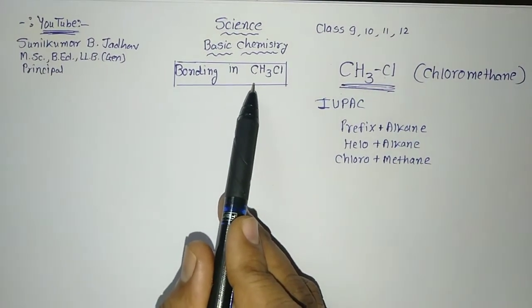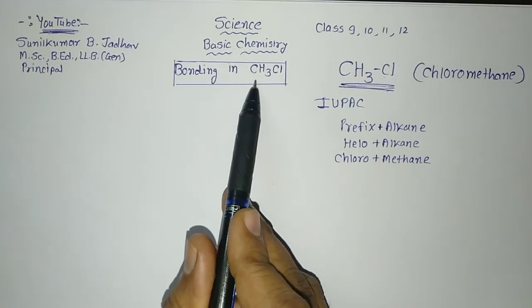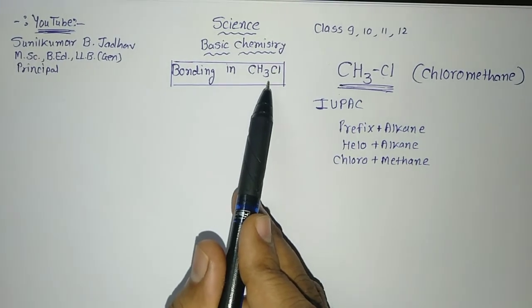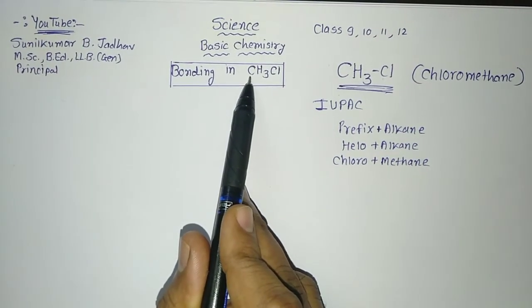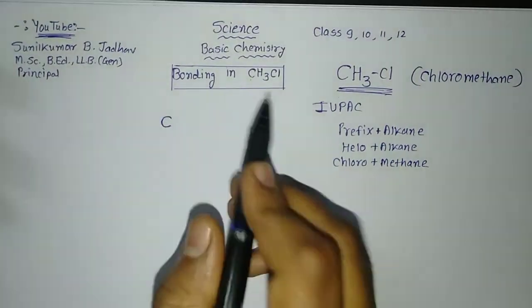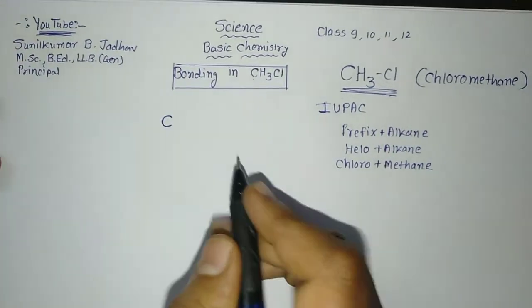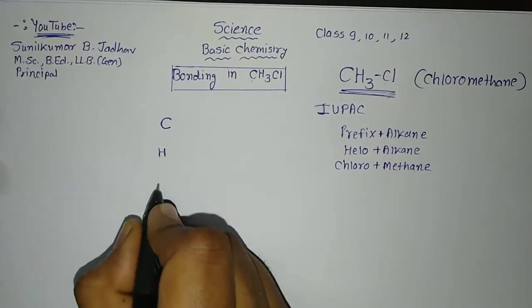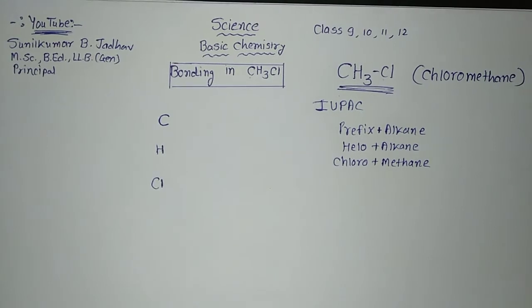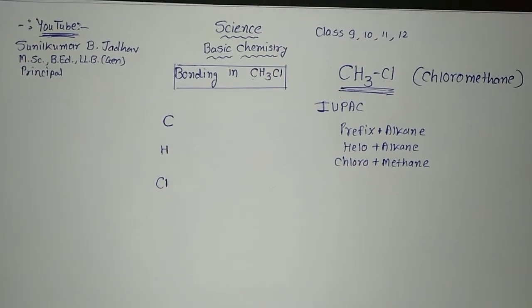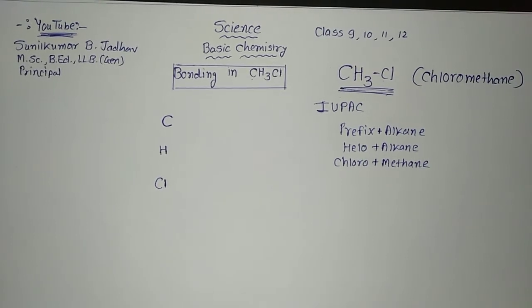Here, while we are showing the bonding for this CH3Cl, first of all we will see which atoms are present here. Number one is carbon, so we will write it. One atom is carbon. Another one is hydrogen. And the third one is chlorine. These are the three elements present in this compound. So first of all we'll write its valency.